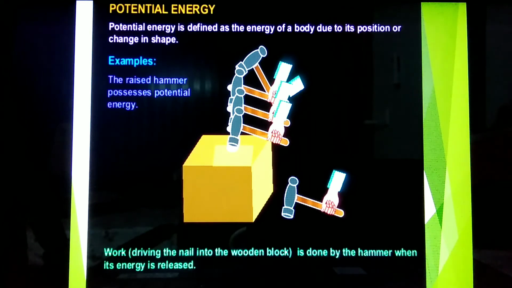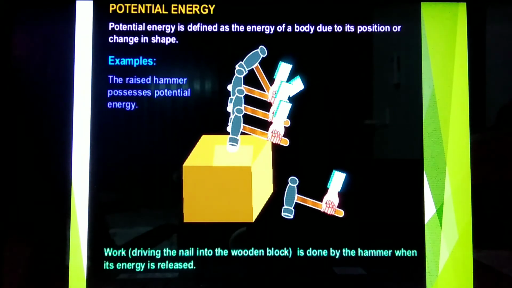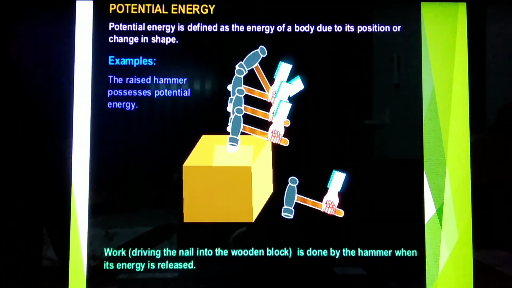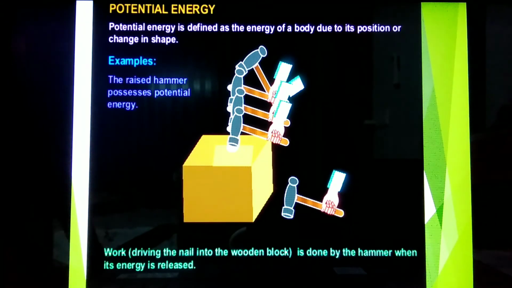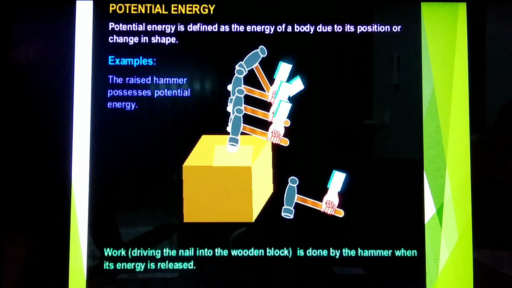Potential energy. Potential energy is defined as the energy of a body due to its position or change in shape. For example, the raised hammer possesses potential energy. Work done driving the nail into the wooden block is done by the hammer. Its energy has been released.